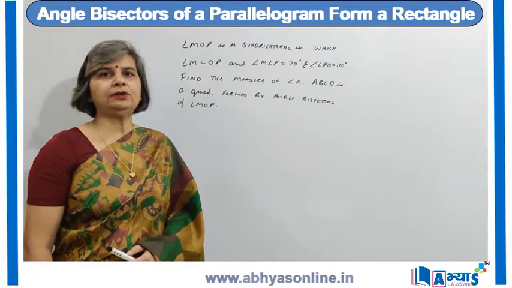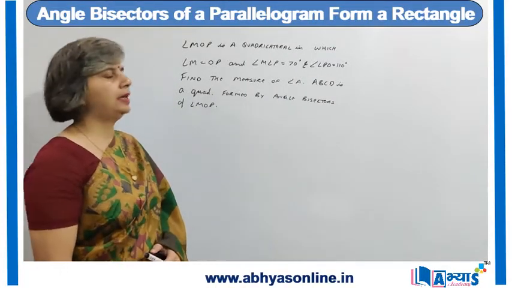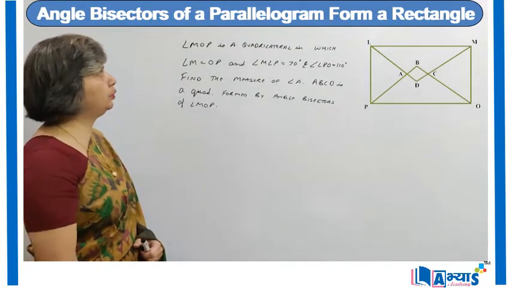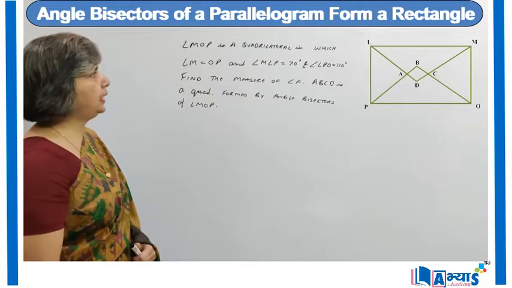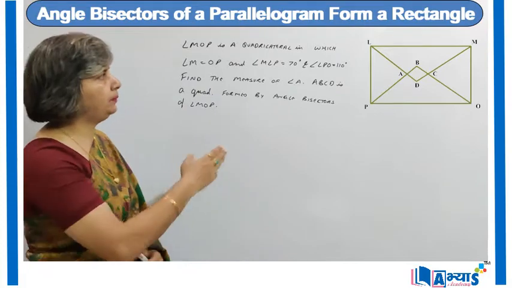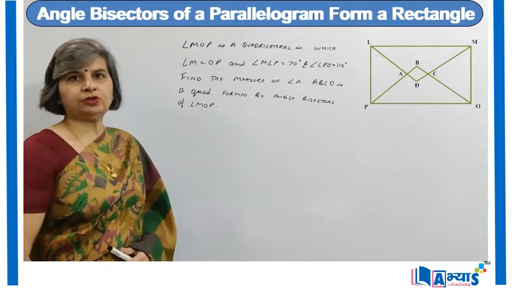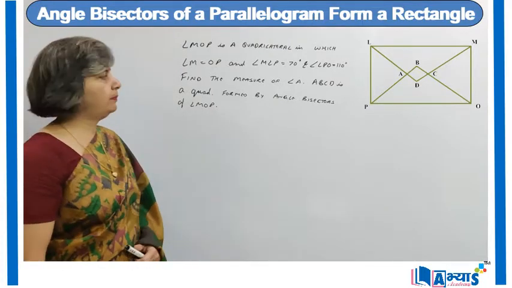Now let us apply the concept that the angle bisectors of a parallelogram form a quadrilateral, and that quadrilateral is a rectangle. We are given a question that LMOP is a quadrilateral in which LM is equal to OP, angle MLP is equal to 70 degrees and angle LPO is equal to 110 degrees. And we have to find the measure of angle A, where ABCD is a quadrilateral formed by the angle bisectors of LMOP.